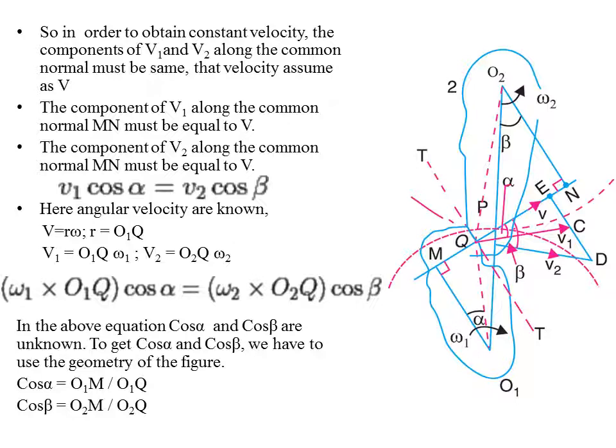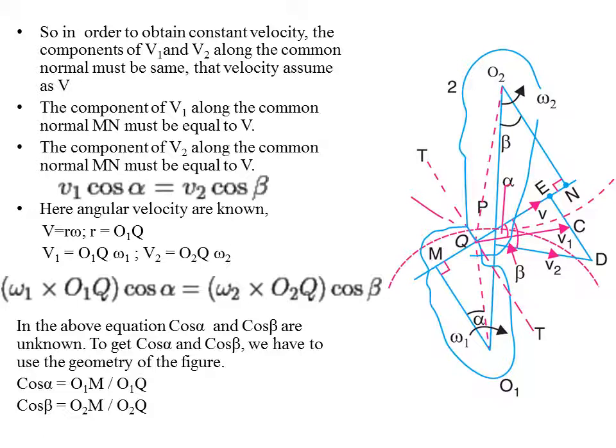Now we know the angular velocities. That is, we know velocity v is equal to r into omega. So r is this radius, that is O1Q, and omega. So we can write v1 as O1Q times omega 1 and v2 as O2Q times omega 2.